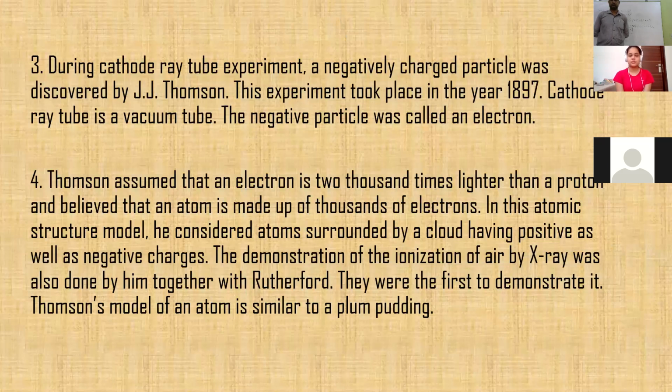During the cathode ray tube experiment, a negatively charged particle was discovered by J.J. Thomson. This experiment took place in the year 1897. The negative particle was called an electron. Thomson assumed that an electron is 2000 times lighter than a proton and believed that an atom is made up of thousands of electrons. In this atomic structure model, he considered atoms surrounded by a cloud having positive as well as negative charges. The demonstration of the ionization of air by X-ray was also done by him together with Rutherford. They were the first to demonstrate it. Thomson's model of an atom is similar to a plum pudding model.